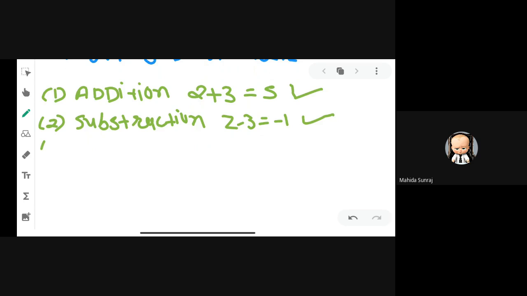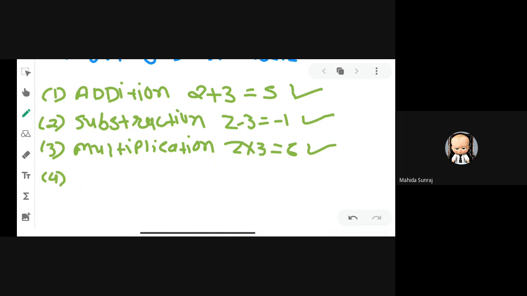Okay. Now third, multiplication. We know that 2 threes are 6. So 2 and 3 are integers and we get 6. It is also an integer. It means it is closed under multiplication.